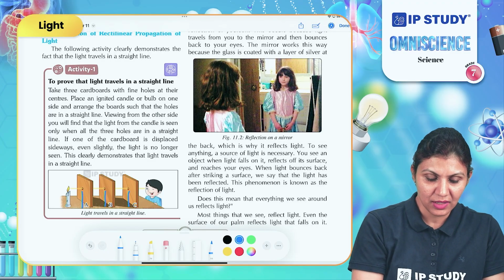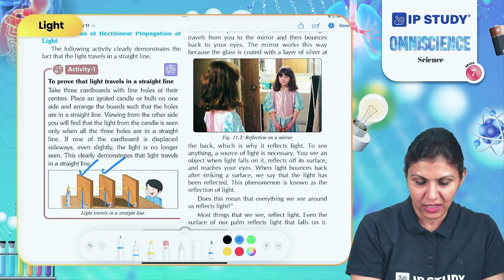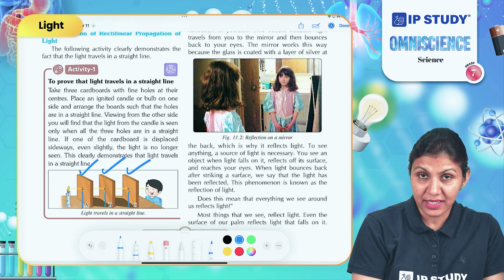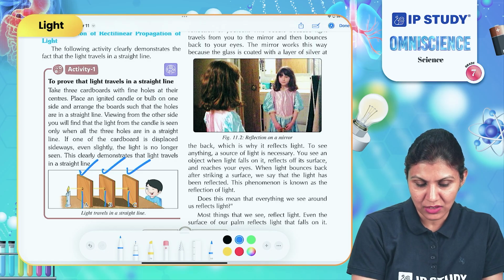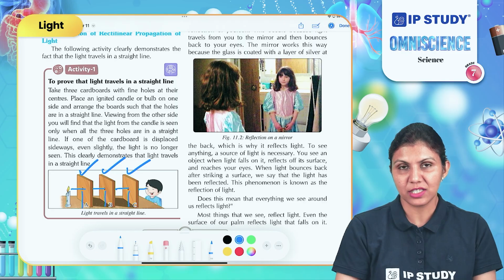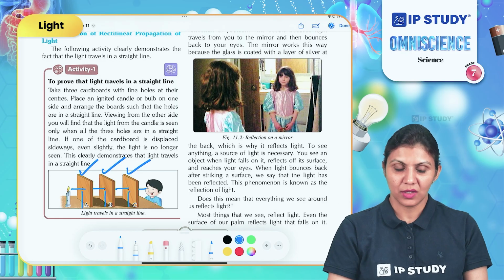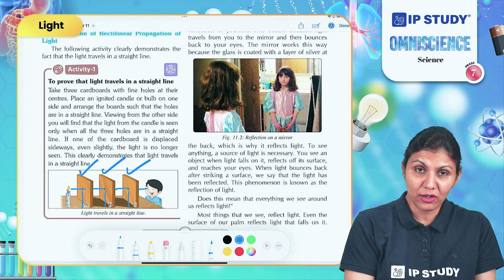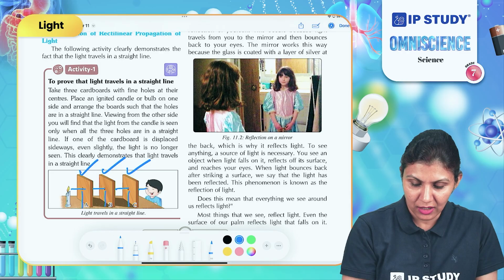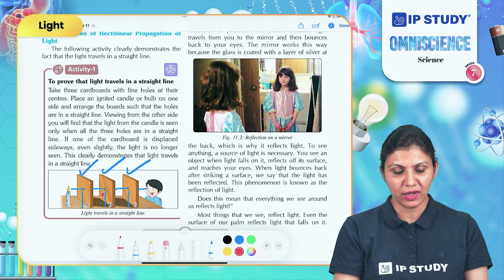How will this help us? When we light the candle, after arranging the cardboards as shown in the image, the light rays from the candle should pass through the holes and it should be visible to the person standing on the other side of the board. If any of these holes is not punched at the same height, suppose a hole is punched at this height in cardboard B, what will happen?